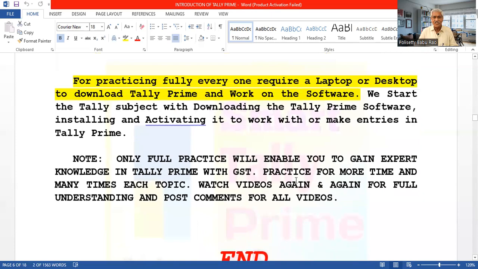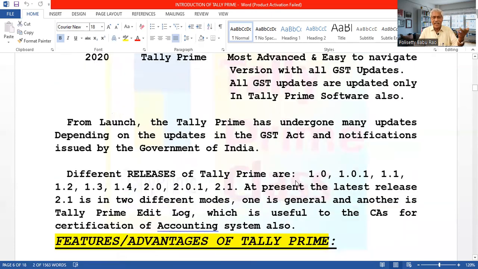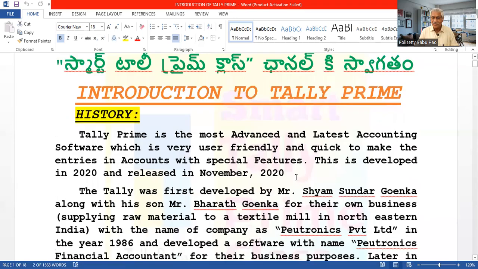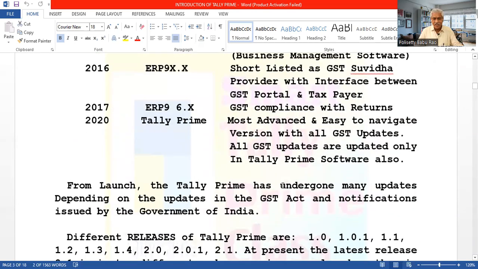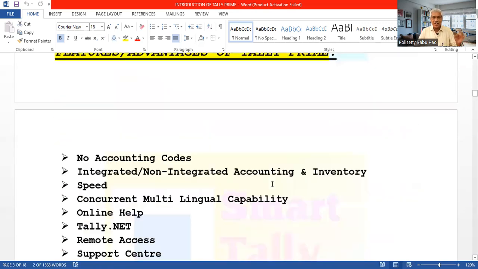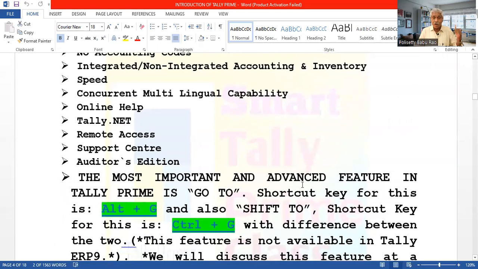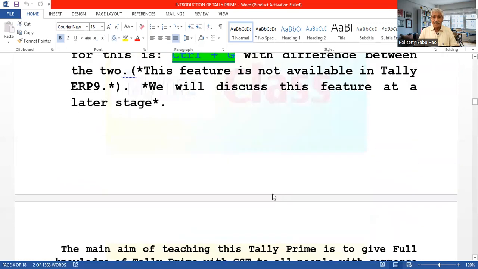And this fundamental, meaning the introduction of Tally Prime, the different versions, and the advantages or features, all these are learned. In the next video, we start directly with the Tally Prime software. First, we start with how to download. To work with it, first of all, you require the software. So how to download the software and how to proceed further, all this will be coming in the next videos.